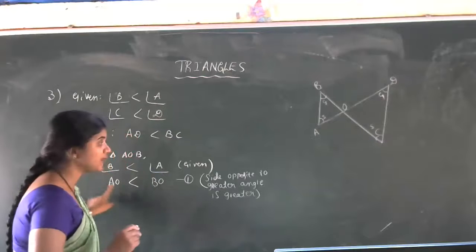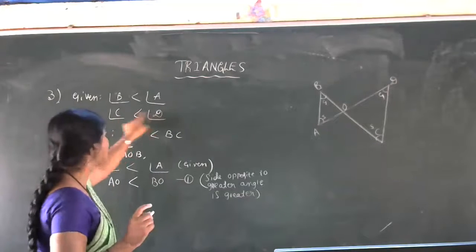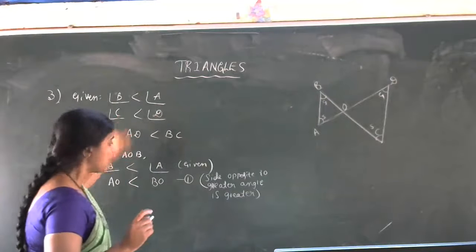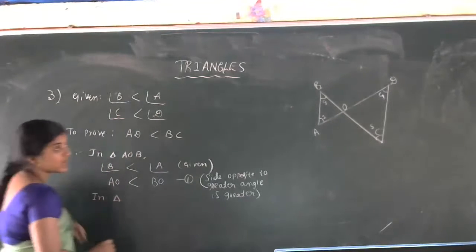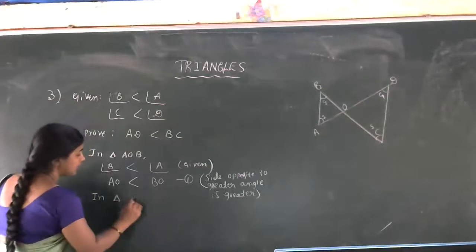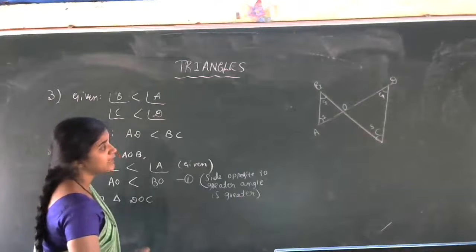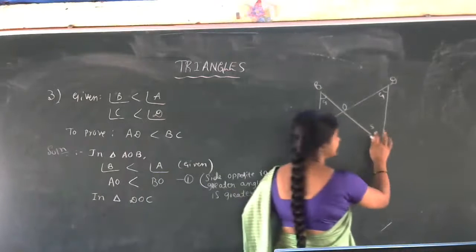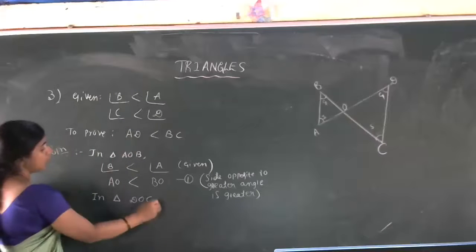So now what do we have to take? We need equation number 2, no? For that we have to use the second given data. What is that second given data? Another triangle we are observing, DOC. In triangle DOC, what is given?